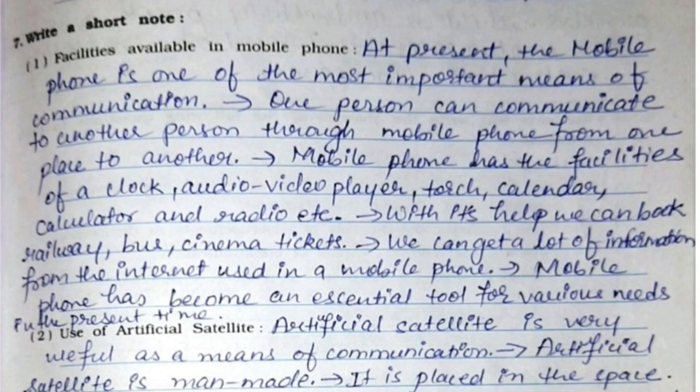Write a short note. First one, facilities available in mobile phone. At present, the mobile phone is one of the most important means of communication. One person can communicate to another person through the mobile phone from one place to another. Mobile phone has the facilities of a clock, audio video player, torch, calendar, calculator and radio, etc. With its help, we can book railway, bus, cinema tickets. We can get a lot of information from the internet used in a mobile phone. Mobile phone has become an essential tool for various needs in the present time.